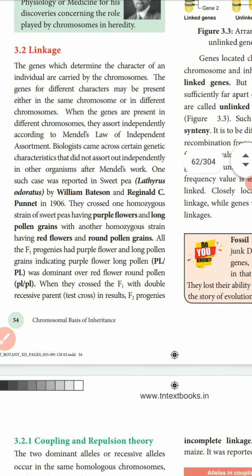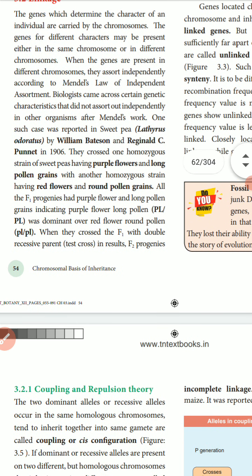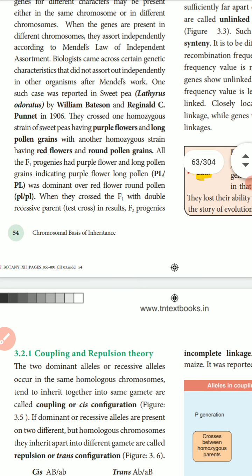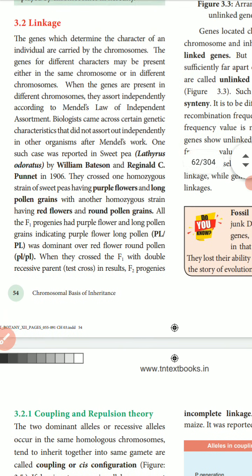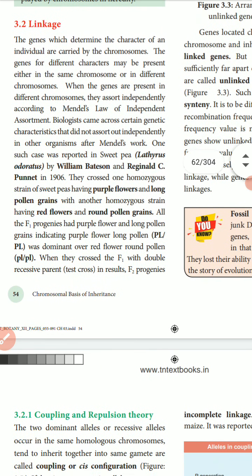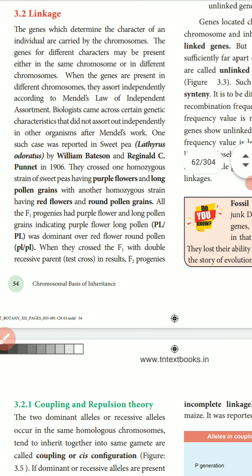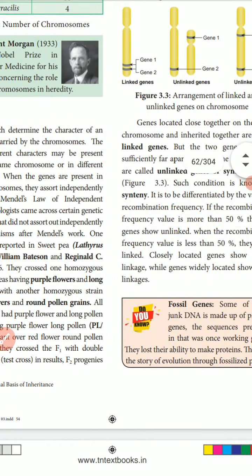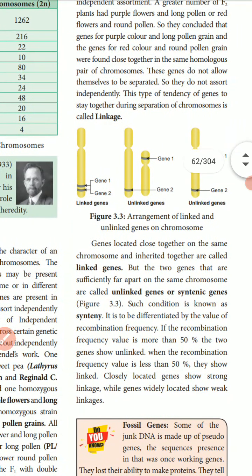Already I told you the mechanism of crossing over. Crossing over is a precise process including stages like synapsis, tetrad formation, crossing over and terminalization. That is called crossing over. Now linkage. Link means one to one link. This is a picture of linkage.